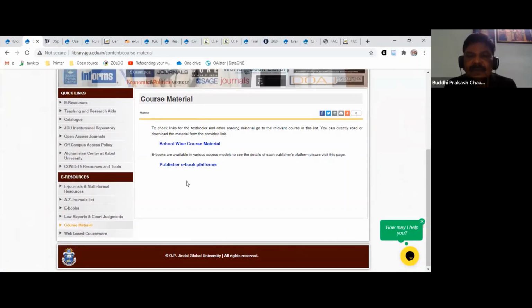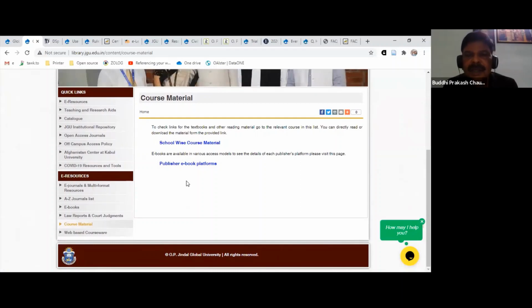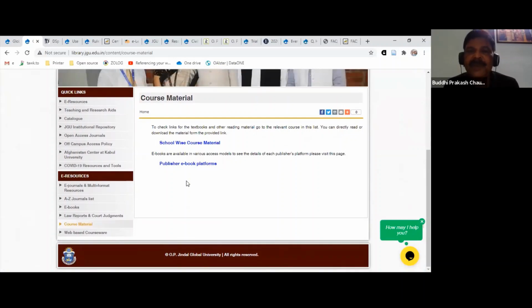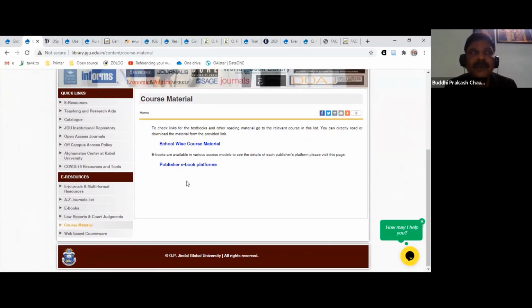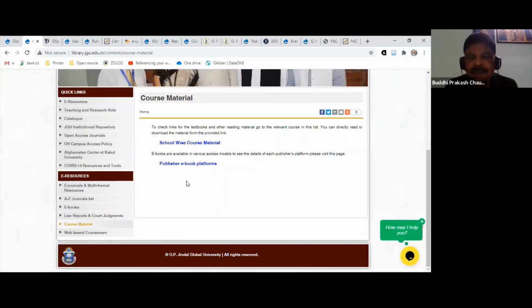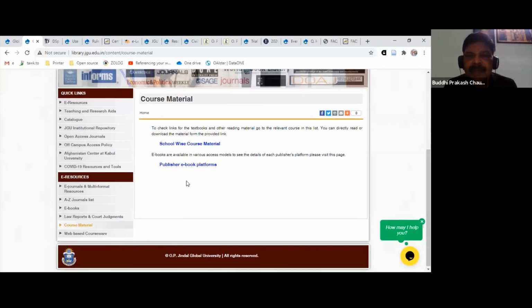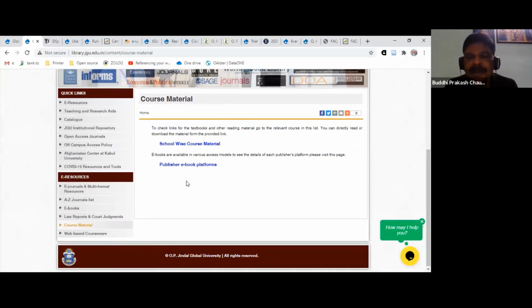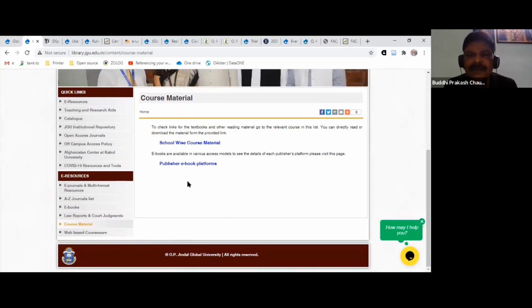The first list is school-wise course material. It lists all the courses that are being taught in fall 2020. This has been prepared by the library staff. It provides, for each and every course, the list of books that are going to be used and the links for those books. And if some book is not available in online format, then you will be directed to where to buy it or take a license or something like that.